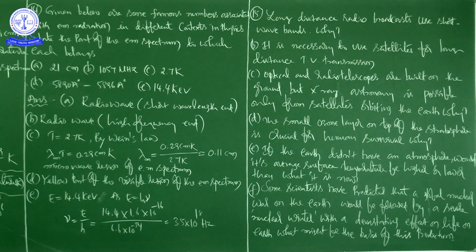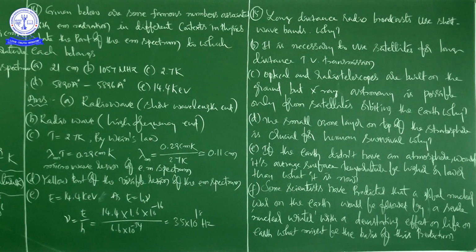Suppose we expose ourselves to ultraviolet radiation. From the biological point of view, what happens to the human body? It causes skin cancer, right? A little exposure is okay, no problem, but we should not be exposed much to ultraviolet radiation. That's why, because of pollution, chlorofluorocarbons and pollutant particles, if we damage the ozone layer, it is a big problem for humans, right? That is all he is saying.